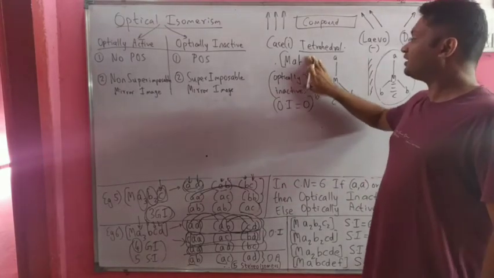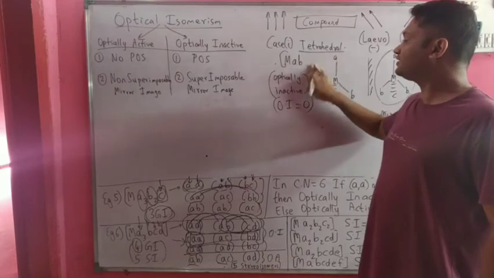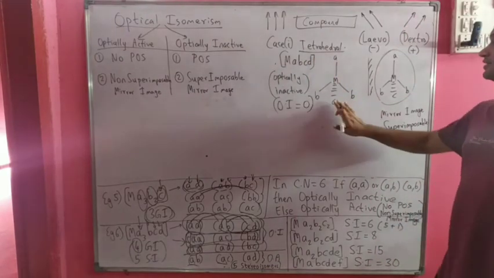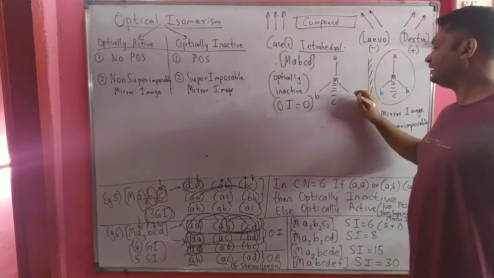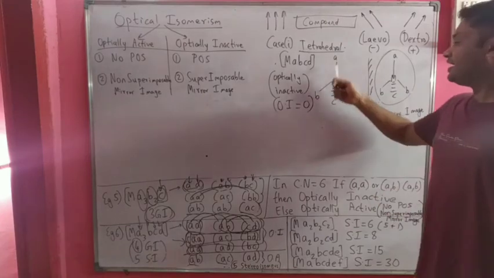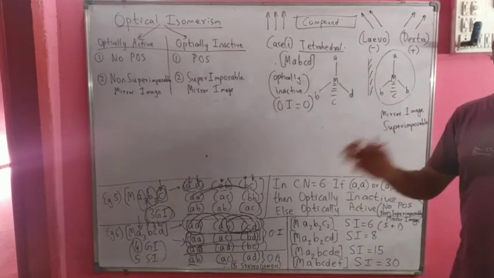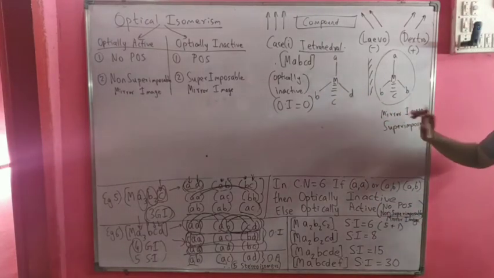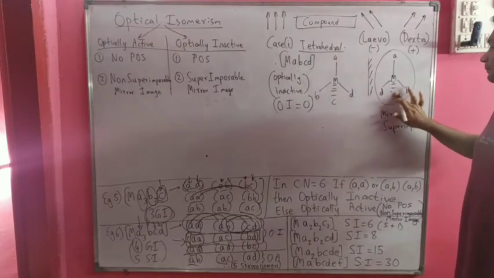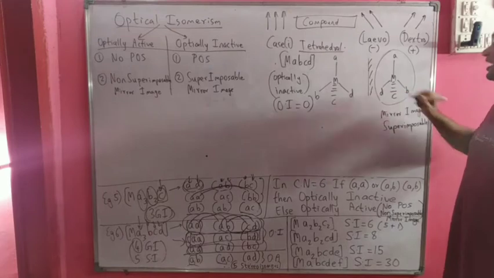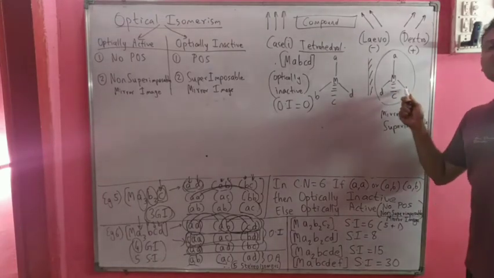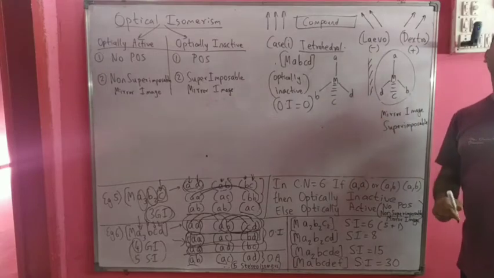But let us take the last example in this series, which is MABCD. In this case, I have different ligands on each of the tetrahedron sites: A, B, C, D. All the 4 ligands are different. Its mirror image will be like this. Here we will have D, here we will have B, and C will remain as it is.